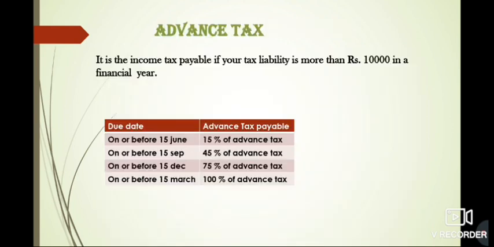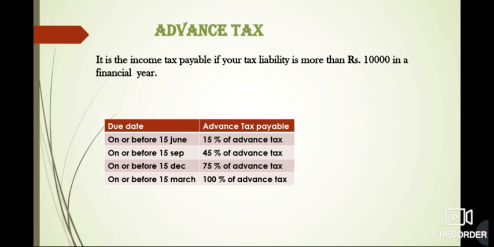Okay. Then the advance tax. What is the advance tax? It is the income tax payable if your tax liability is more than 10,000 in a financial year. In a financial year, if you have to pay more than 10,000, the liability you have calculated. It means when you are at the start of the year or in the middle of the year, you have to calculate the tax that you may earn till the end of the year.